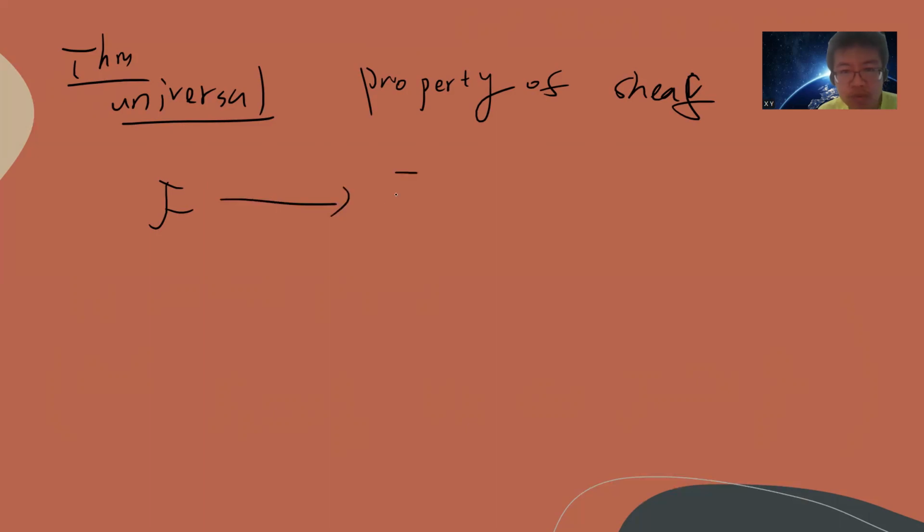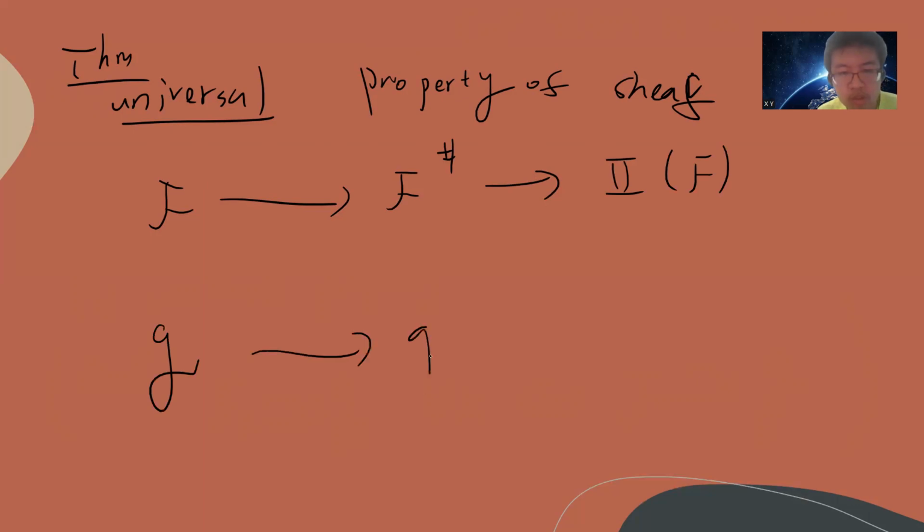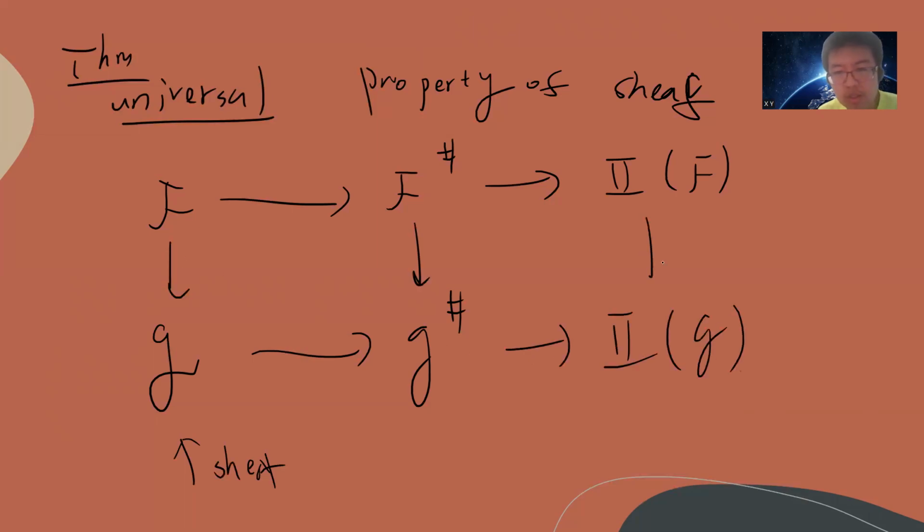Obviously we have F to F sheafification. Now let's say we already have a sheaf G. Let's call it sheafification. This is a sheaf, and there's a map to G. And obviously if you have a morphism of this, then you will induce a morphism of this, and a morphism of this. These are maps on stalks.